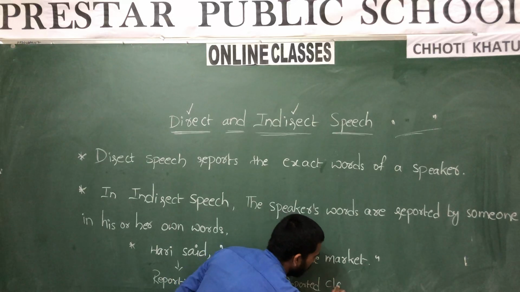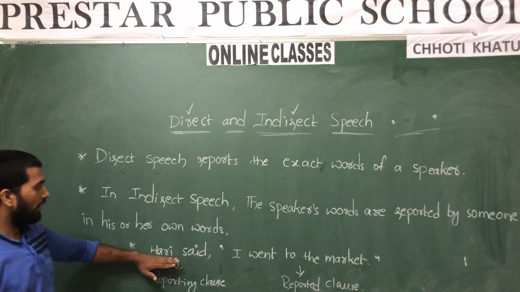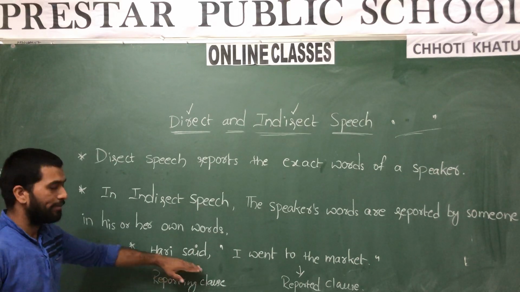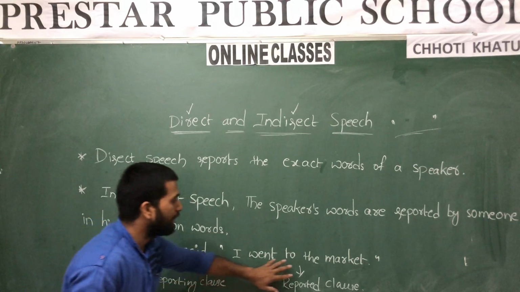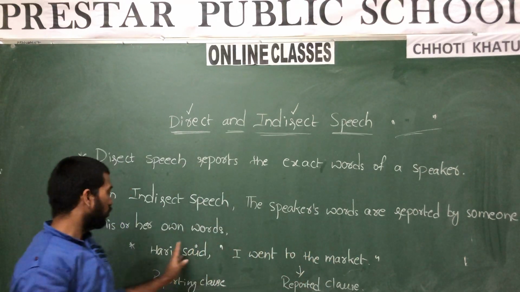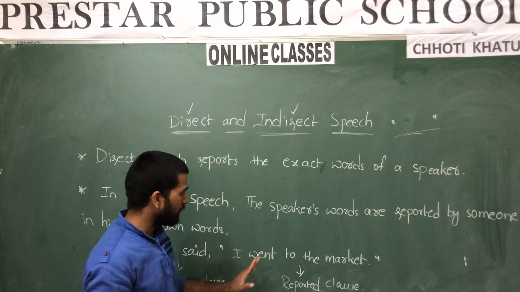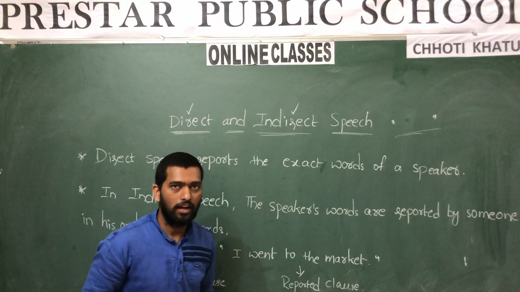That is why this is a reported clause. So now tell me, here "Hari said" is the reporting clause. "I went to the market" means the exact sentence which is told by Hari is reported here. Yes or no? That is why this is called reported clause.